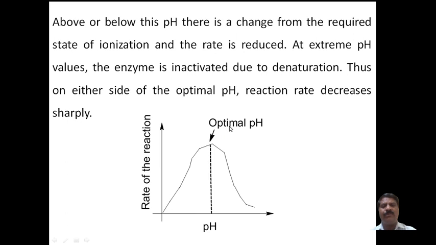Above this pH value, the rate of the reaction falls down, like with temperature. The optimum temperature is about 45 degrees Celsius, where the rate is maximum, and further on denaturation takes place. Similarly, at extreme pH the enzyme is inactivated due to denaturation, the biological activity is lost, and on either side of the optimal pH the reaction rate decreases sharply. This is about pH.